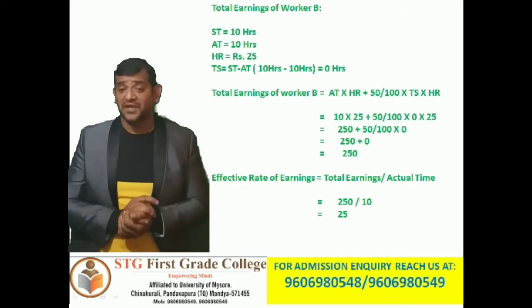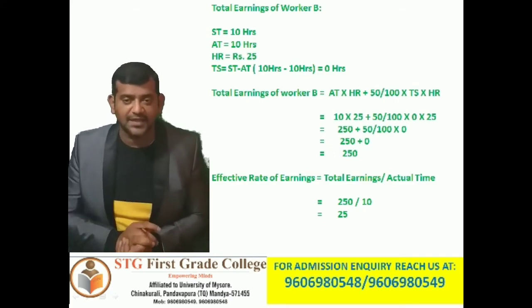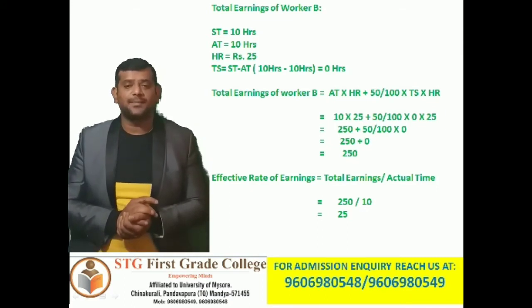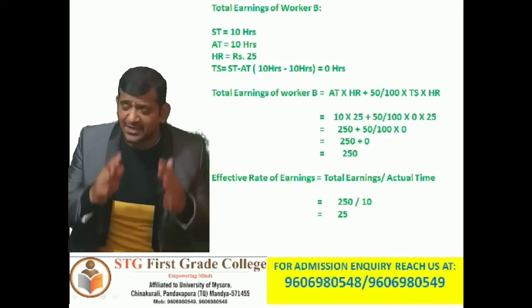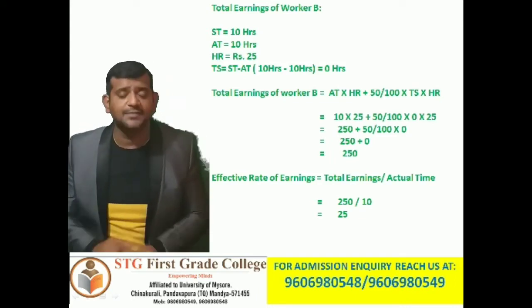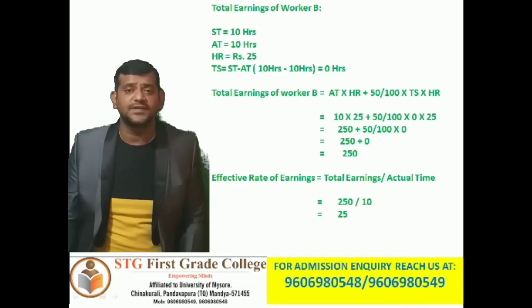The effective rate of earning of worker B is total earning divided by actual time, that is 250 rupees divided by 10 hours. So that comes to 25 rupees.